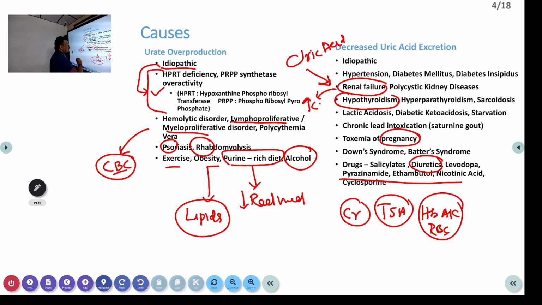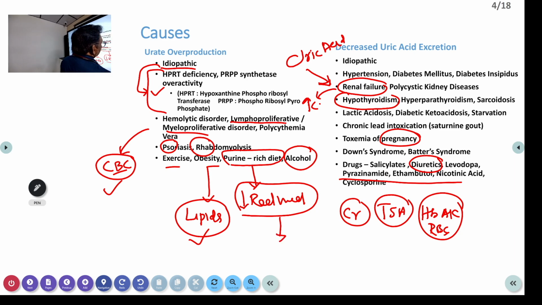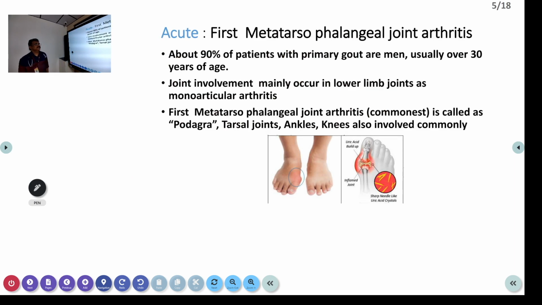So basically when somebody is having high uric acid, you have to rule out some conditions, because we have some modifiable factors here. You ask for a CBC, see whether the patient is having a myeloproliferative disorder. In obese patients or any other patient, you ask for lipid and cholesterol levels, because that also increases uric acid. Then see whether the patient is taking a lot of red meat and reduce that, and reduce alcohol and beverages. Then see whether the patient is having renal disorder, hypothyroidism and diabetes, and see that the patient is not on these drugs. So basically we have to do investigation like that.